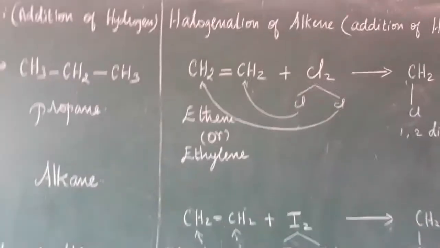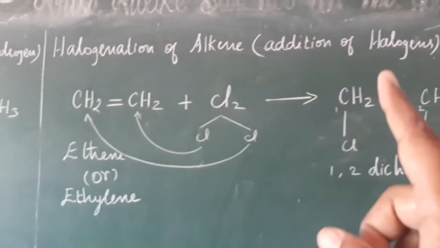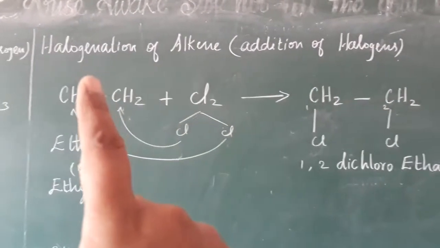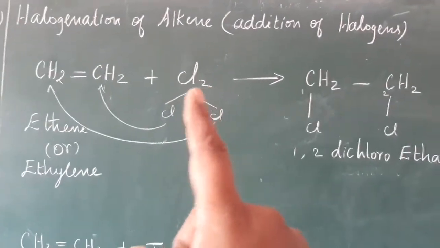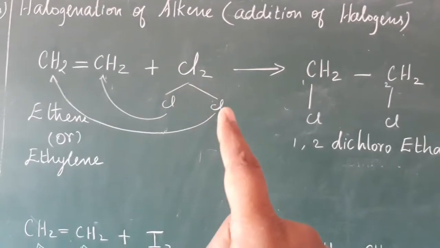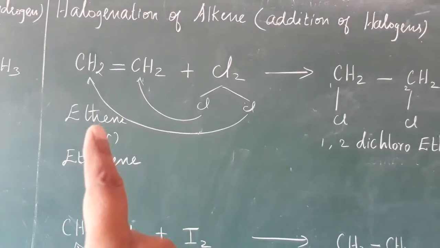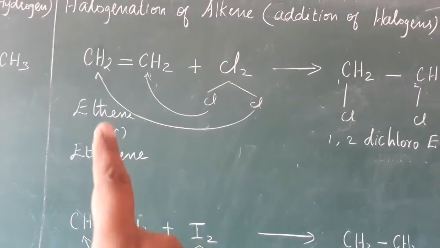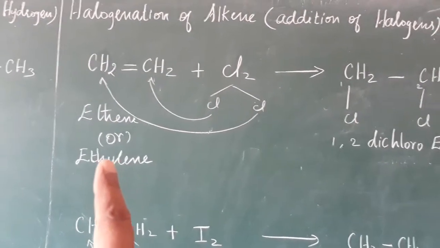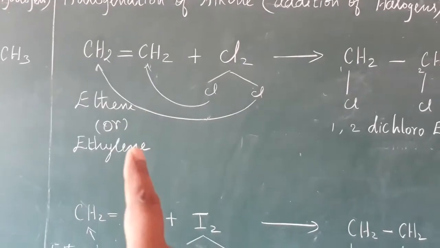The next reaction is addition of halogens. Addition of halogens means halogenation. First of all, chlorine. Chlorine splits into Cl and Cl, and ethene has two carbons, so 'eth' and a double bond. The IUPAC name is ethene and the common name is ethylene. 'Ylene' means double bond: ethylene.